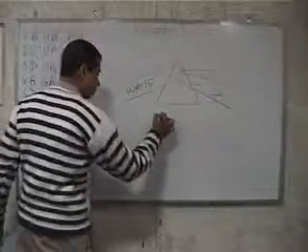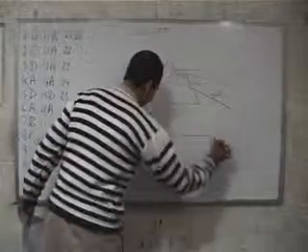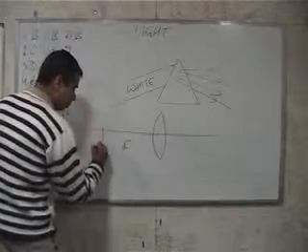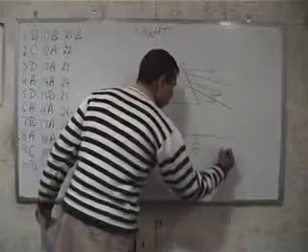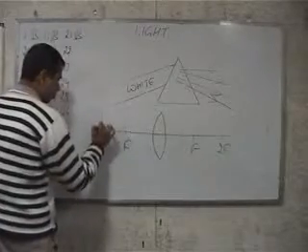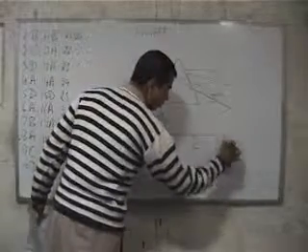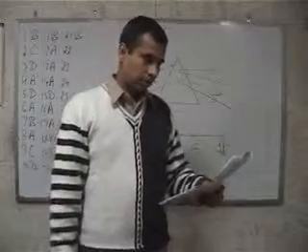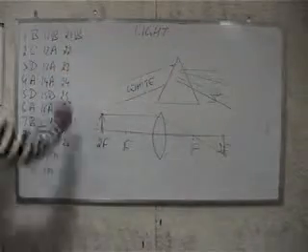And in case of a lens, especially a convex lens, what do we say? Instead of center of curvature, we use the word 2f. Likewise, f and 2f. If the object is placed at 2f, then the image is formed of the same size and at a distance 2f. Therefore, your answer will be option B, twice the focal length.